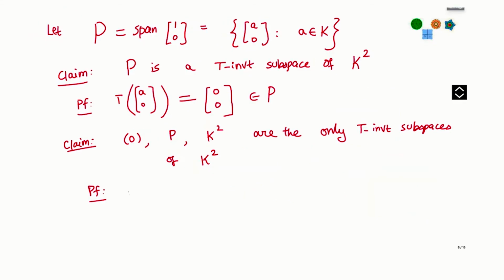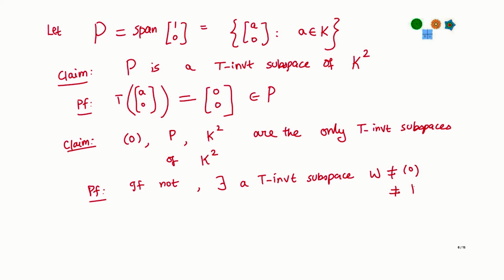So, let us now use that in this proof. I claim that these are the only T invariant subspaces. So, maybe let us argue by contradiction. If not, there exists a T invariant subspace W which is not one of these three. W which is not equal to 0, which is not equal to this space P, which is not equal to K^2, right. Now, what does that mean?